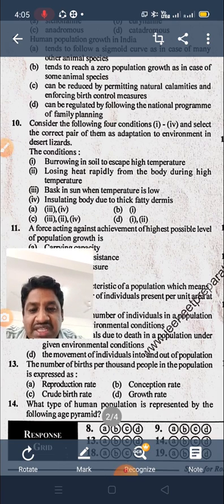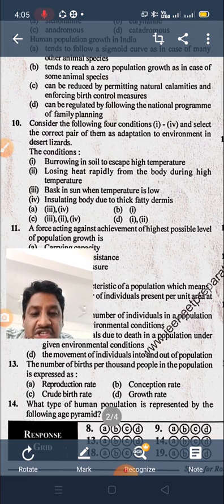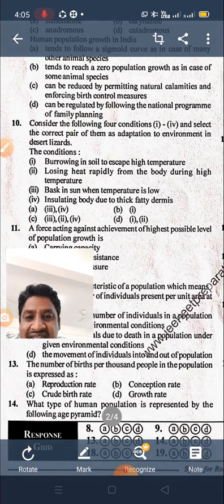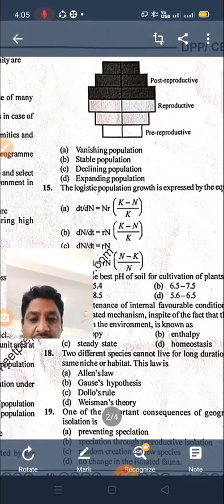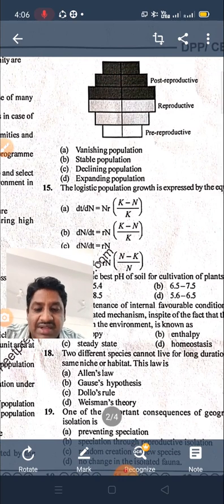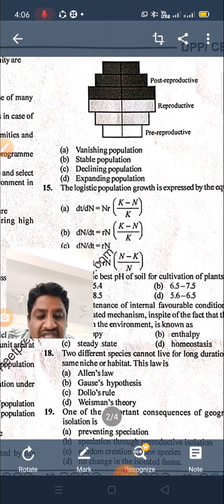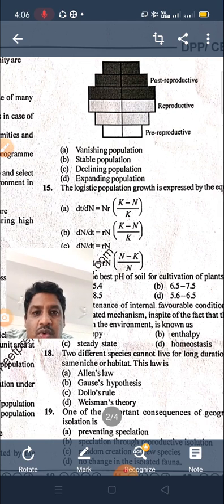Next, 14th question, which type of human population is represented by the following pyramid? Already there are three types of age pyramids.